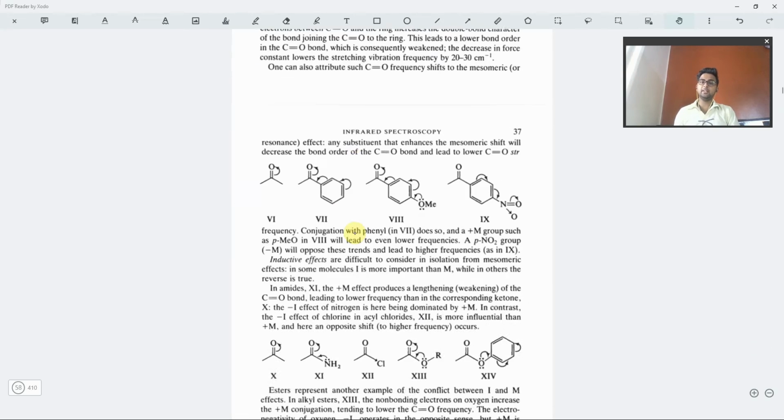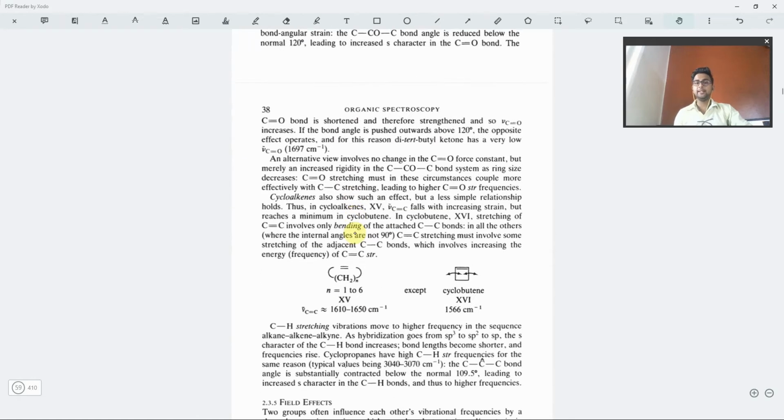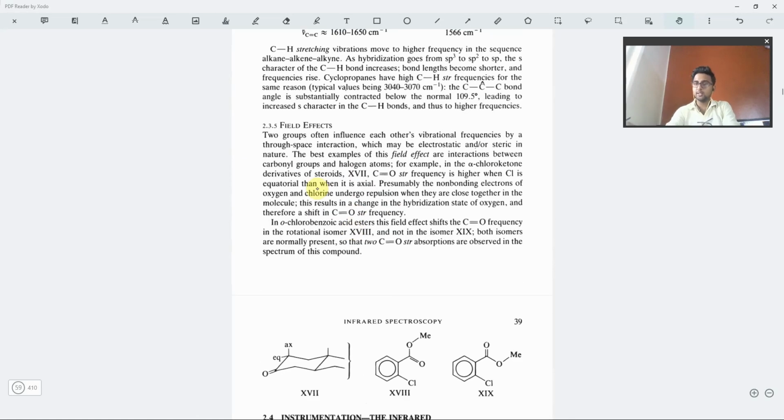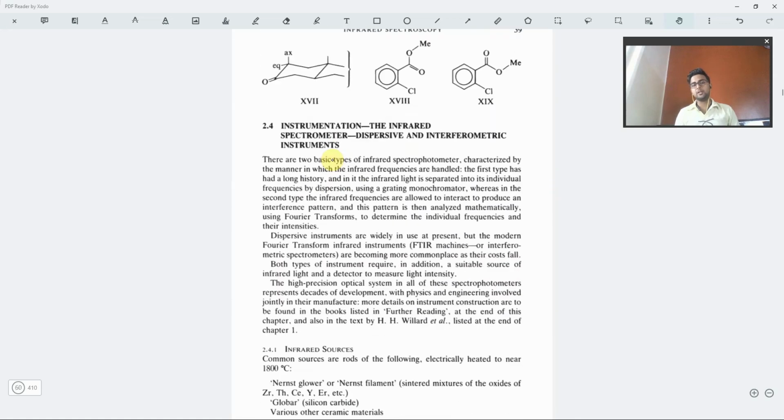Then we have the electronic effects. I'm not going into the details of that. This book is available on the internet, so if you don't have it, you may go and download it and give it a reading. It is an extremely good book, and as I've told many times, better for preparation for the spectroscopy part.